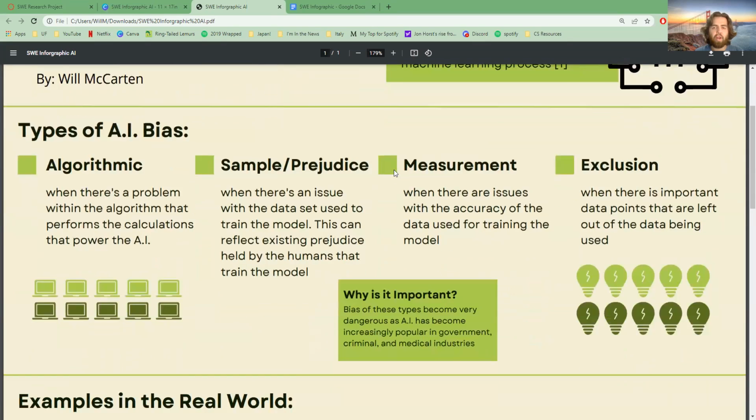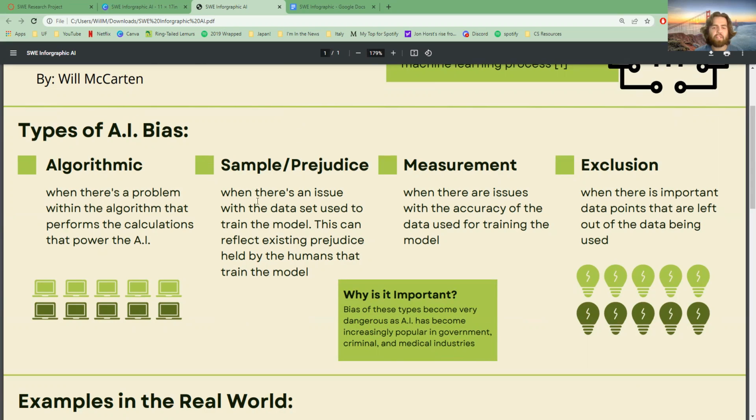So types of AI bias, you can see algorithmic. So the computations that the model makes can be misleading or could be wrong in a way that results in a certain outcome. So sample and prejudice, this is probably the most important and most common AI bias that you'll